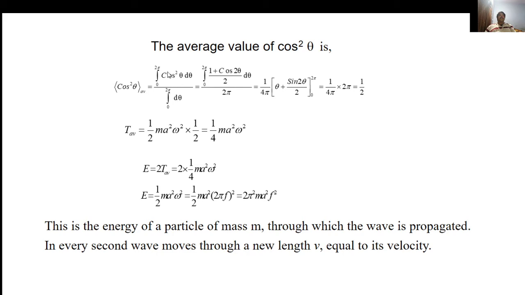Therefore, this becomes 1 by 4 pi times the integration of 1 plus cos 2 theta d theta, which is theta plus sin 2 theta by 2, from 0 to 2 pi.